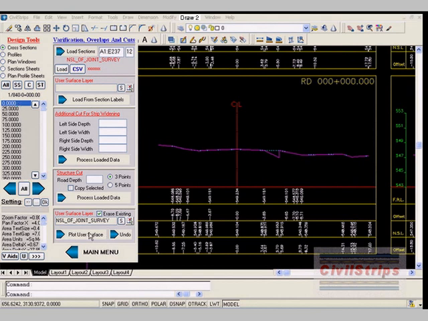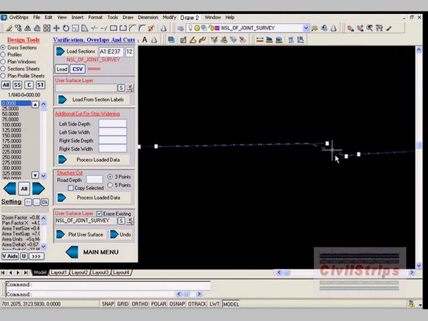We can see that when we make any changes in the Excel data and reload in Civil Strips, the new line can be placed over the old line.